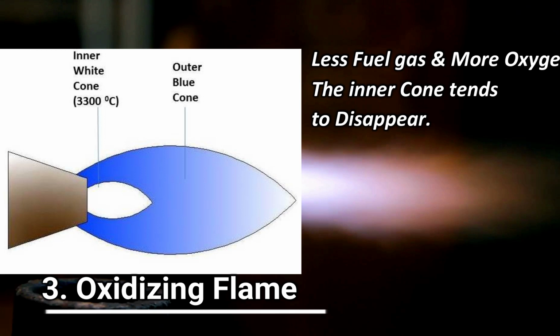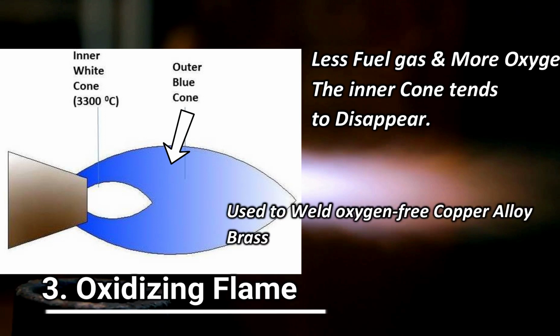It is hotter than the neutral flame and has two clearly defined zones. The inner zone has a very bright white color and a temperature of about 3300 degrees centigrade. The outer flame is blue in color. This flame is used to weld oxygen-free copper alloys like brass, bronze, etc.